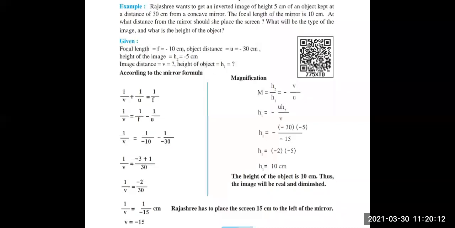Go through the given word problem twice, thrice, so that you are able to find the values of u, v, h1, h2 and the focal length. As we have studied, only two formulas are there in this whole chapter. First one is the mirror formula. Second one is the magnification formula. You just have to remember these two formulas to solve all the numerical problems related to this chapter. And it is very easy.